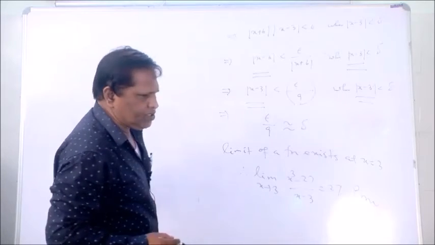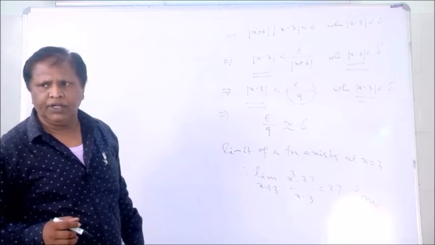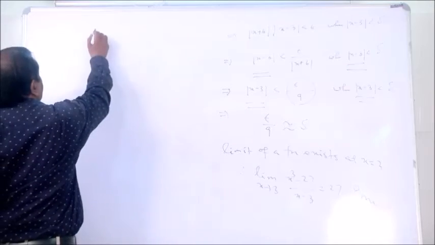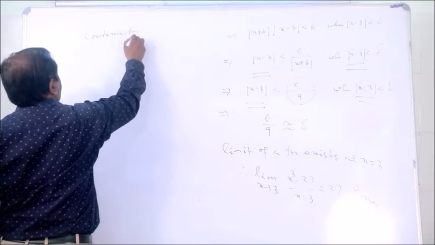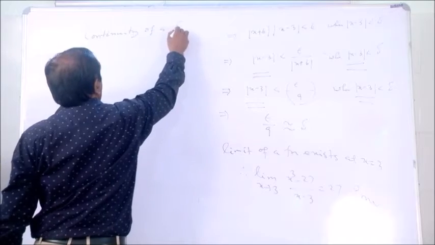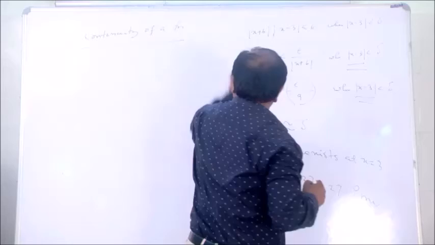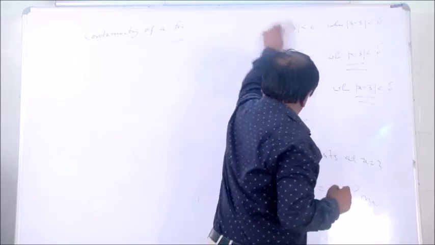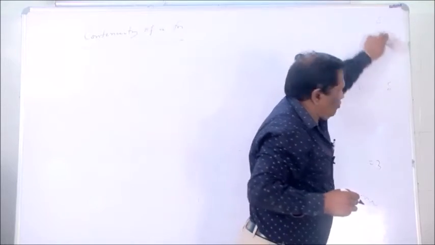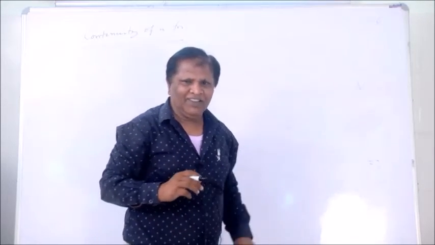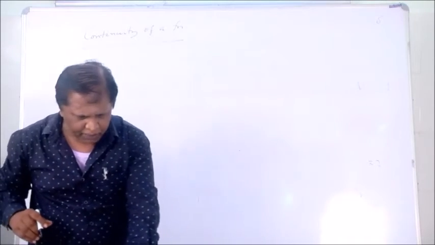Next, we have to discuss the continuity of a function. To study continuity of a function, we need to know about the limit of a function.